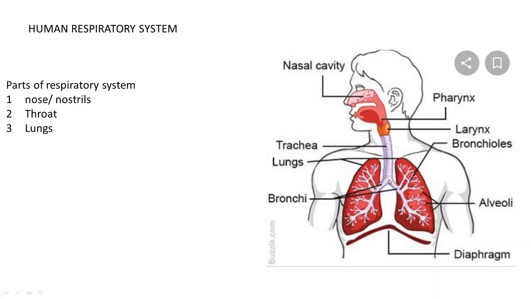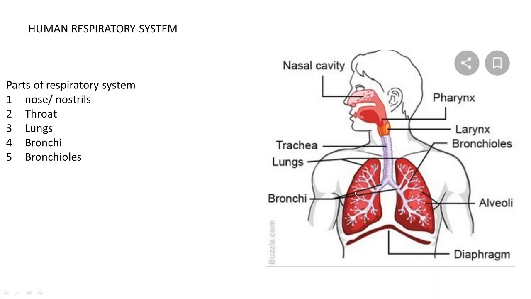At this point, this passage divides into two, and it is called the bronchi. Singular is bronchus, and these bronchi further divide into smaller branches called bronchioles.